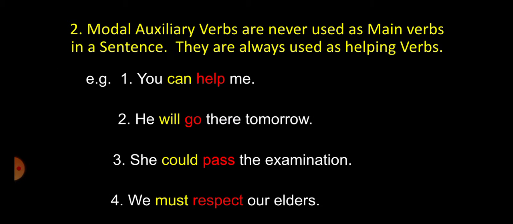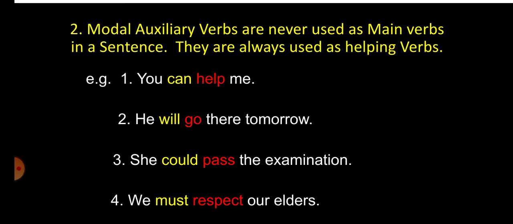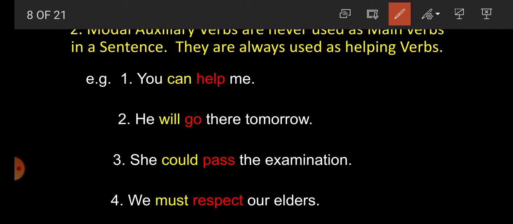Rule number second. Modal auxiliary verbs are never used as main verb in a sentence. They are always used as helping verb. Student, we have read just now that primary auxiliary are also used as main verb, but modal auxiliary verbs are never used as main verb in a sentence. They are always used as helping verb.